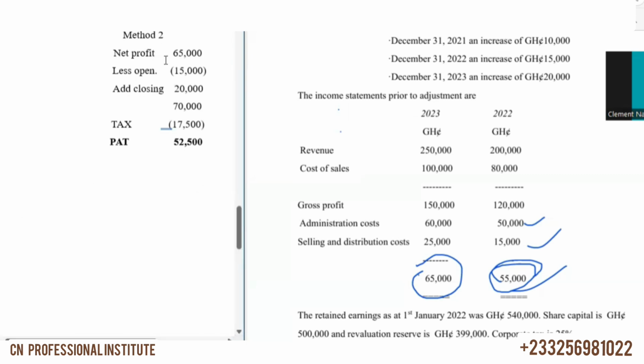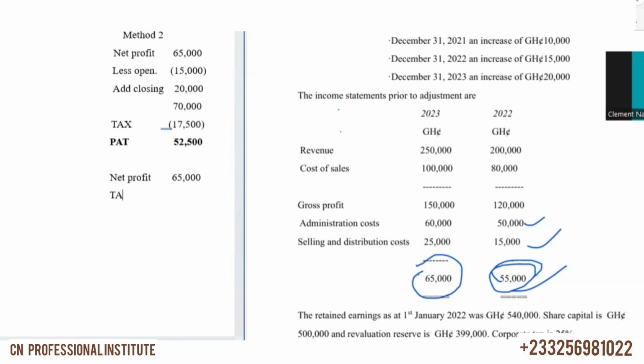Okay. If you want to look at the other method too, we said it's fine. This is what you do. This 65,000 profit is before tax. If you want to do it individually, then this is how it will be. You bring your net profit, and the net profit is 65,000. And we said this one tax has not been charged. Be very careful. If tax has been charged, we'd have charged tax already. So tax has not been charged.